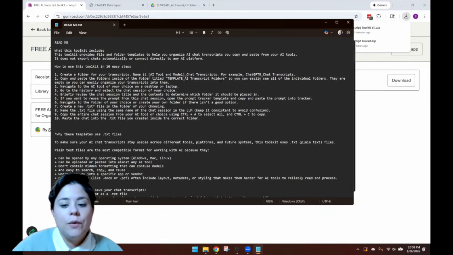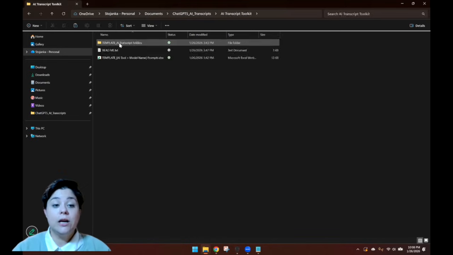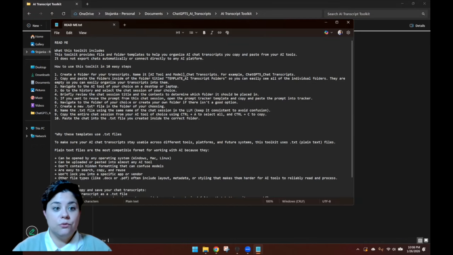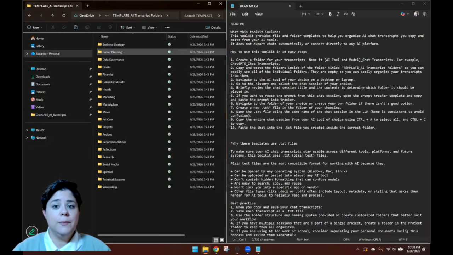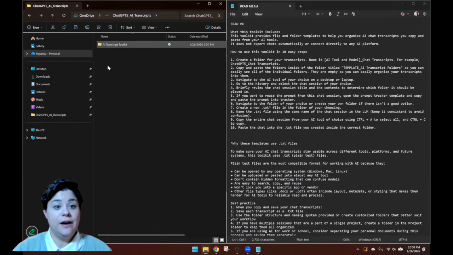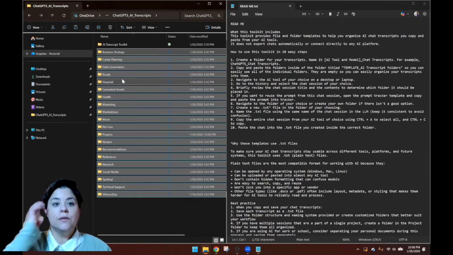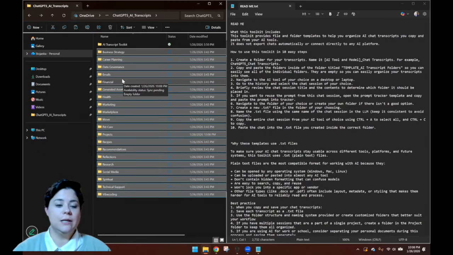Step 1, create a folder. So the folder is ChatGPT 5 AI transcripts. We've got our AI transcript toolkit right here. Here's the README file that goes through those specific steps. Copy and paste the folders inside of this folder so that I can easily find them under my ChatGPT 5 AI transcripts folder. So this is the main folder, and these are all the subfolders.